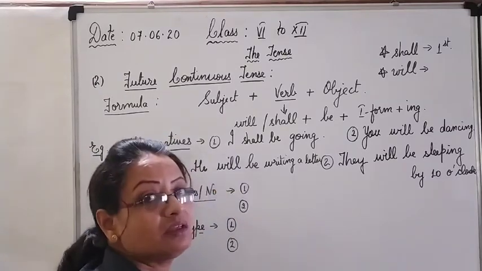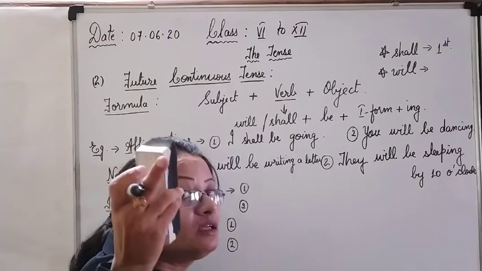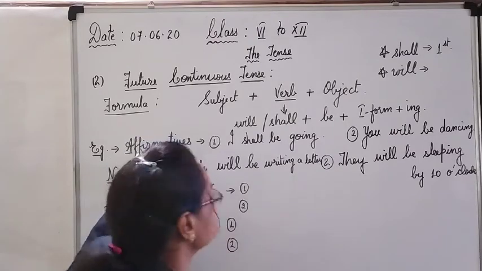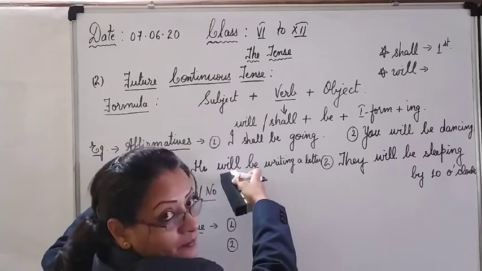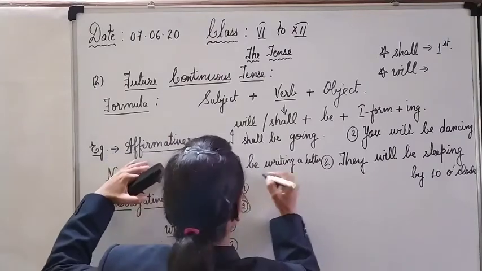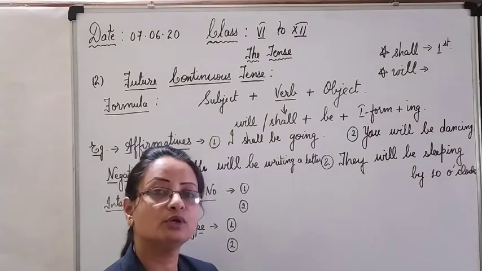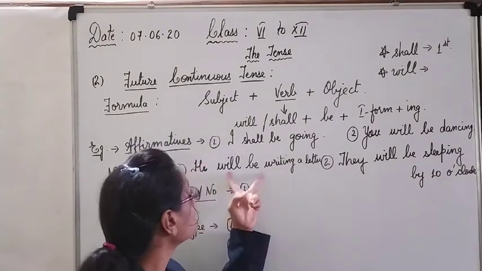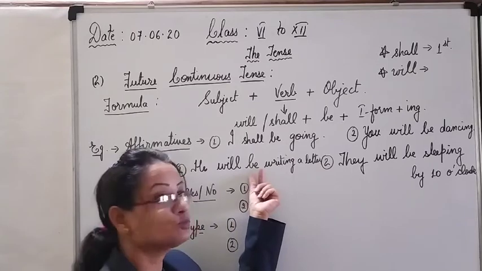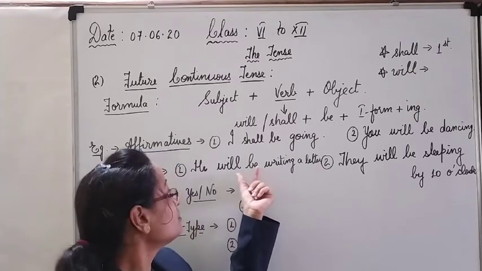Now we shall be making it. See, we shall be making them negative. Again I am using the continuous tense. See, where to put not? I have told you, between the helping verb and the main verb. But here be is also there. So where do you have to put it?